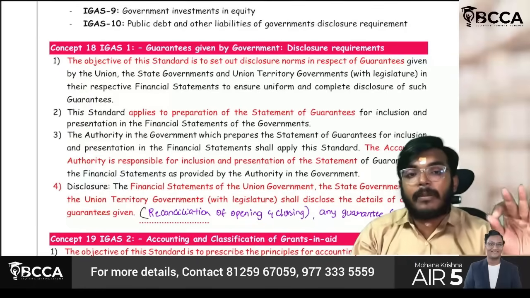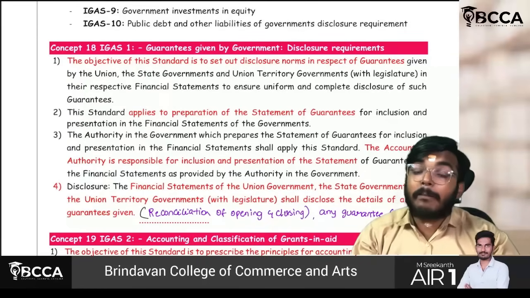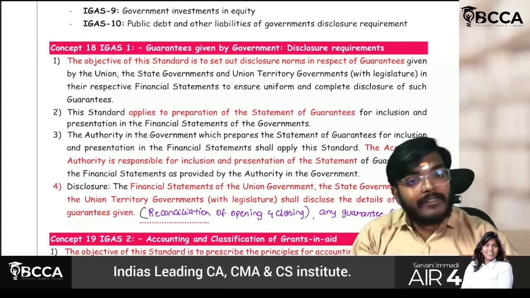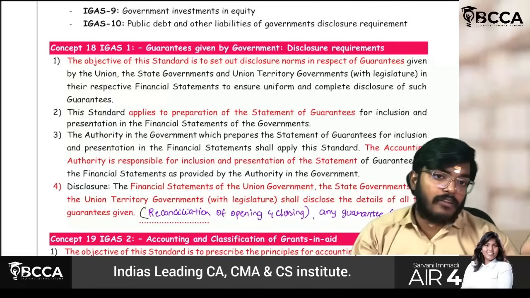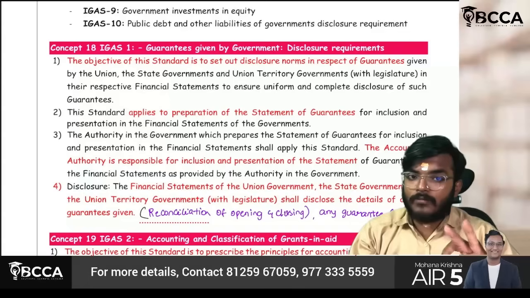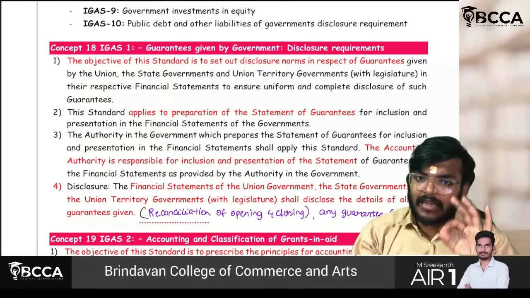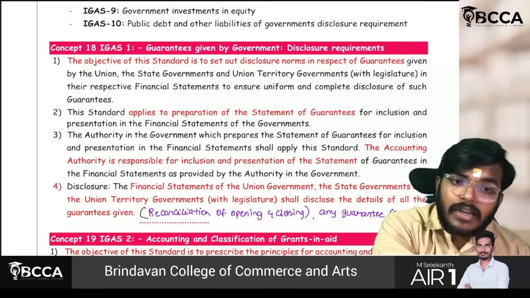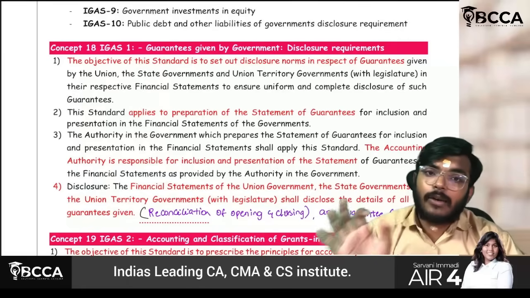Sometimes for union governments with legislature also, the central government may give the guarantee. One state government may give the guarantee to another state government. Anything can be possible. So whatever guarantees are given by the government, how to do the accounting and all will be covered in IGAS 1.